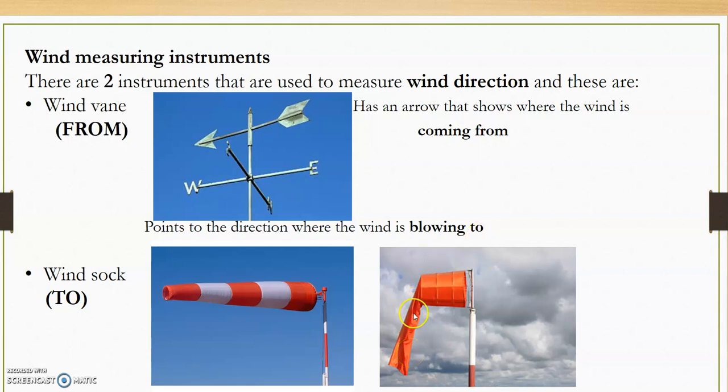So you can actually tell from afar whether there is wind or no wind. If the sock is down like that, it means there's no wind at all. And when it's blowing in a certain direction, then we know where the wind is blowing to. Whereas the wind vane shows you where the wind is coming from.